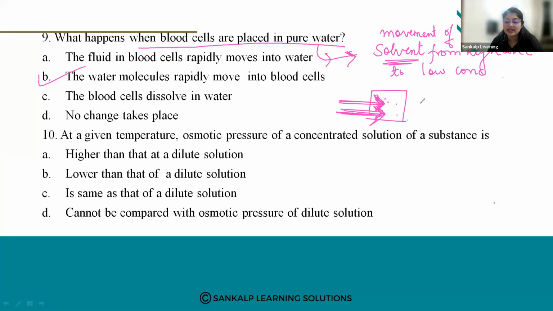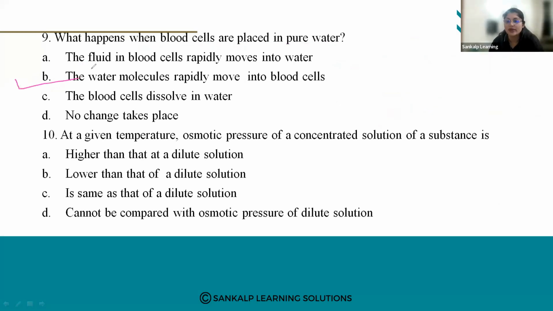As a result, these blood cells may swell or even burst. So the water molecules will rapidly move into the blood cells. The other options are theory based, so B is your correct answer.